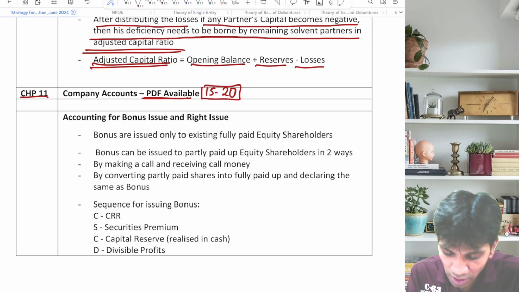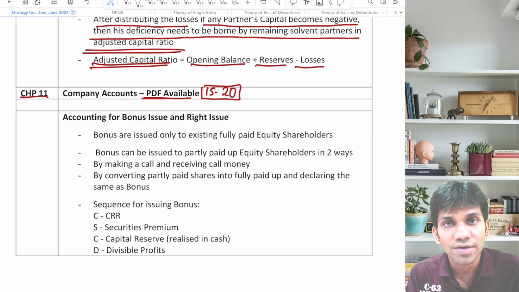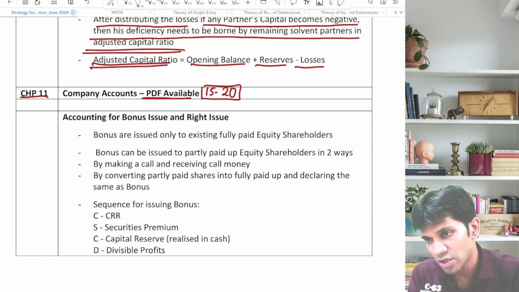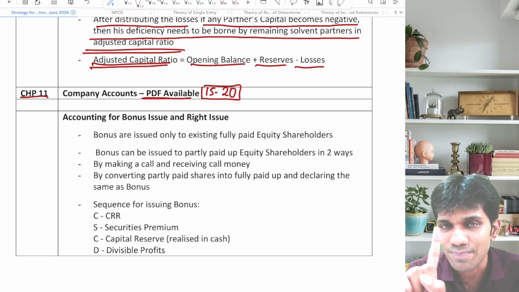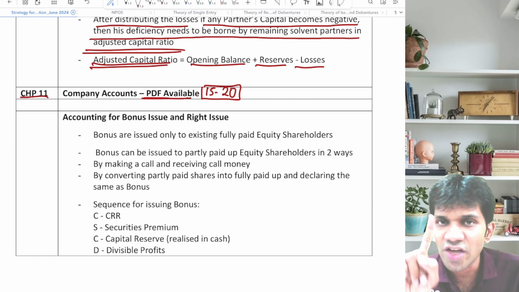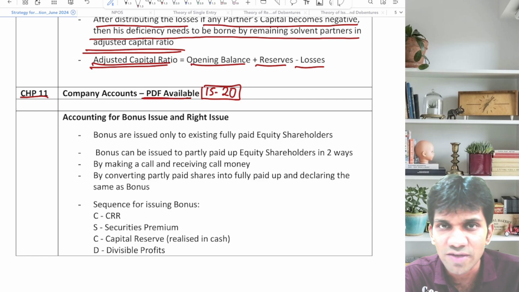But before going for accounting for bonus issue and right issue, I like to discuss one more important thing regarding issue of shares. I like to concentrate on one important topic, that is forfeiture of shares, reissue of shares. Just remember, guys, one important thing. Share capital will be debited or credited with face value or called up, whichever is less.